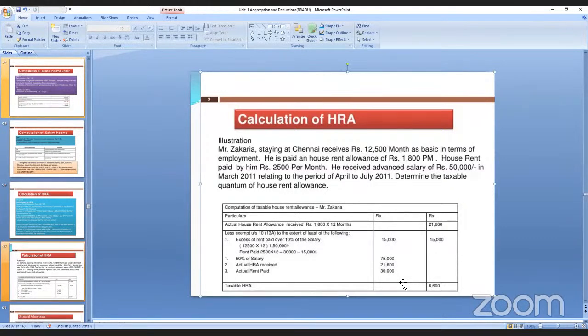देखो वहां पे कितने हैं? 15,000, 75,000, 21,600. This one is the 15,000. That 15,000 you have to deduct from 21,600. So this 6,600 is taxable. That you have to write in the income from salary. Got my point? That's fine.